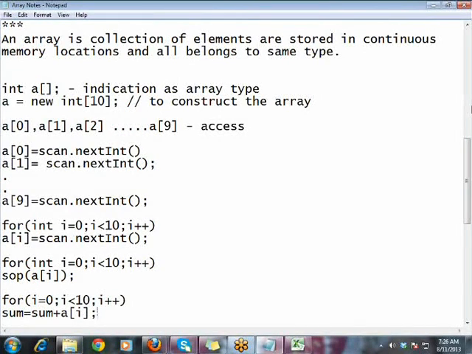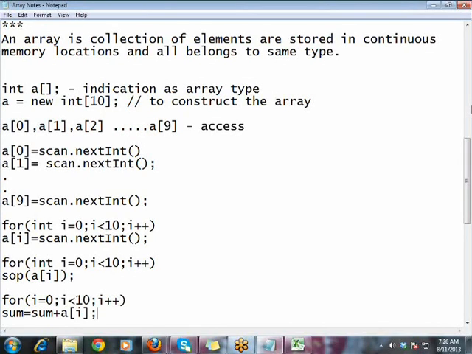When I is 0, a of 0 will be added. When I is 1, a of 1 will be added. When I is 2, a of 2 will be added. Like that, all values will be added to sum. You got the addition. What I mean to say is, when you use an array to read the data, to display the data, or to perform any calculation with the data, the data means all the elements I am referring to. Whenever you need to work with all the elements, you compulsorily need a loop. Without a loop you cannot access the data.